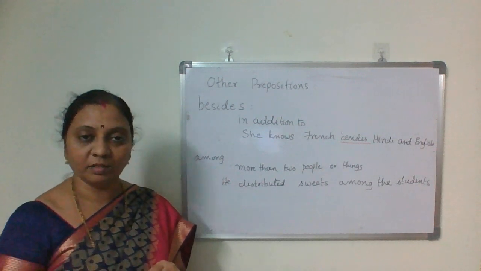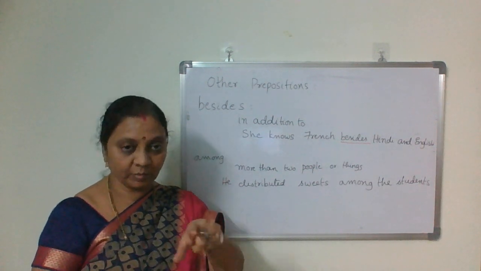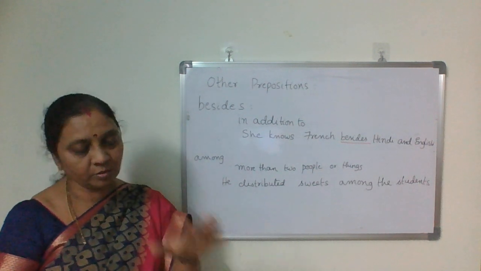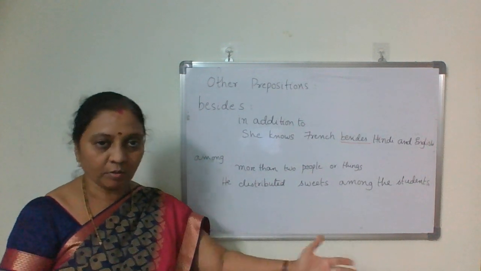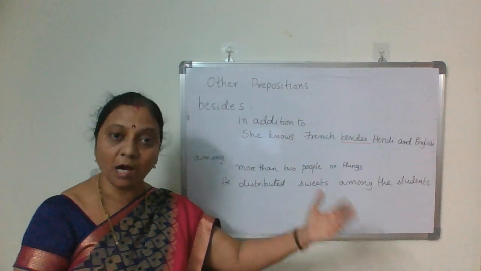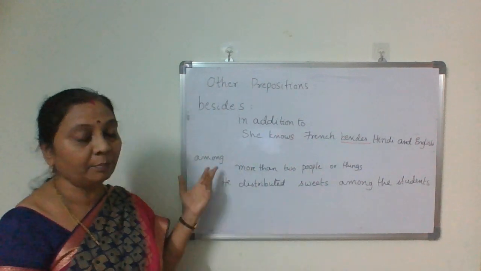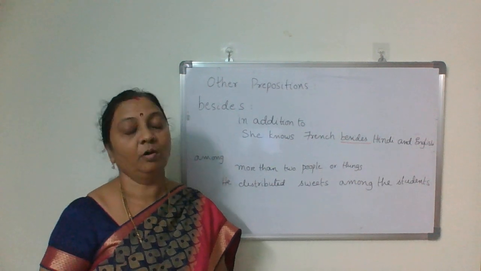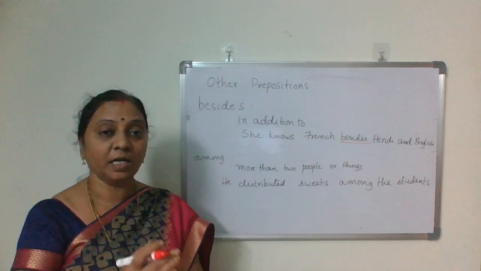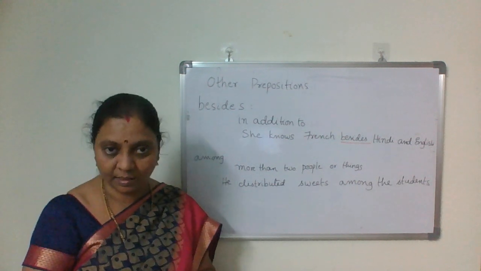Similarly, among. Between is for two persons or two objects, the middle of two persons or objects. He sat between Ram and Sham. But among is for more than two people or things. So there is always confusion between between and among, beside and besides.